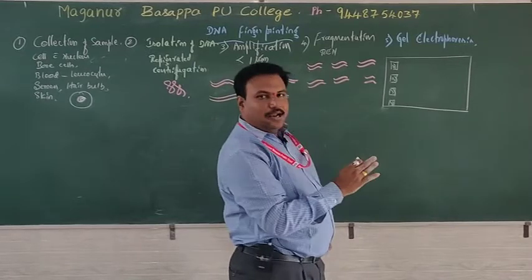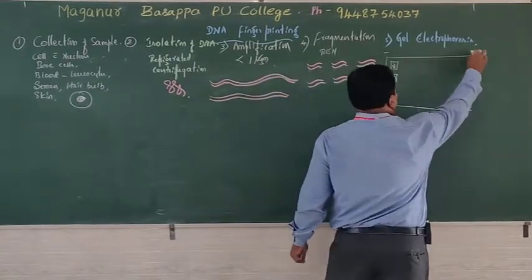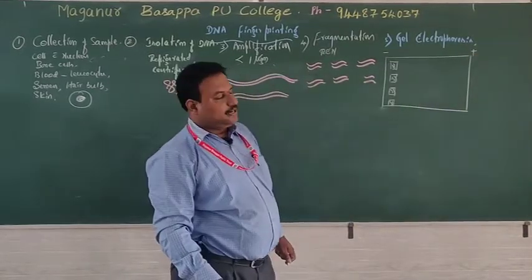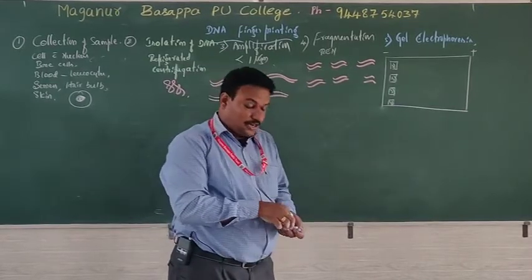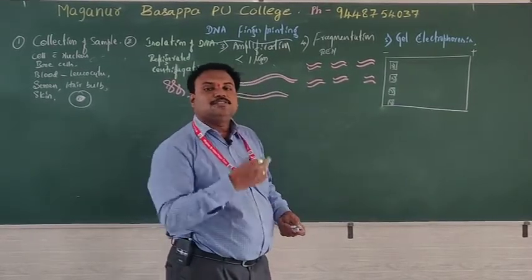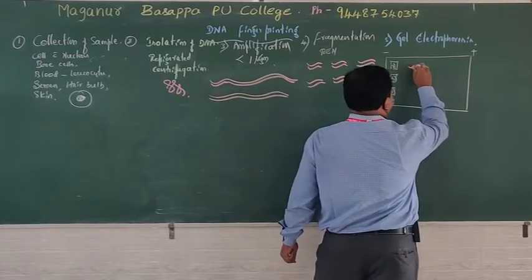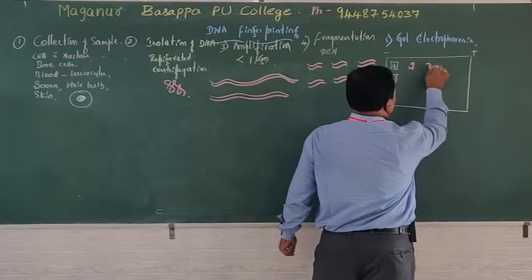The gel in the tray is connected to negative and positive nodes. Where exactly does the DNA move? Because DNA is a negatively charged structure, it moves to the positively charged electrode, towards the anode. It will move based on its density.